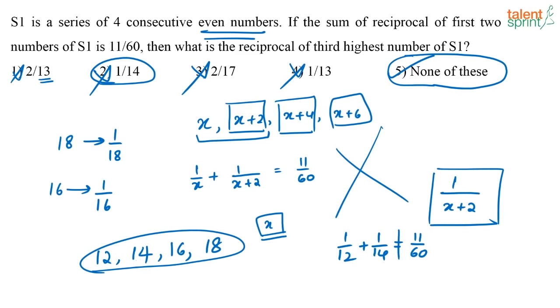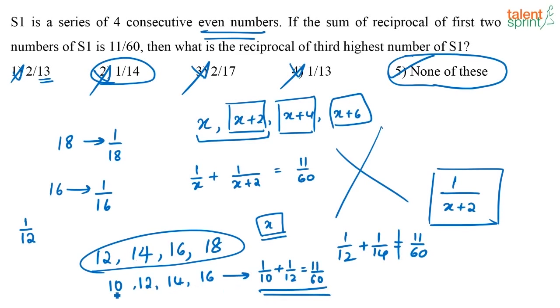See, assume if we had an option 1 by 12. Yes, if you had an option 1 by 12, then what will you get? You will get that 12 is the third largest number, followed by 14 and 16, and the number before that is going to be 10. So this is going to be the exact series that we are looking for. Okay. In this case, what would be your sum of the first 2 numbers in the series? It is nothing but 1 by 10 plus 1 by 12, which is equal to 11 by 60. So this condition is also satisfied.